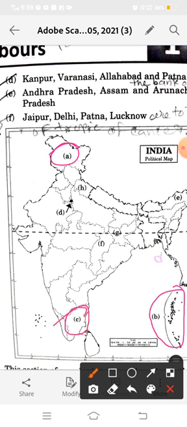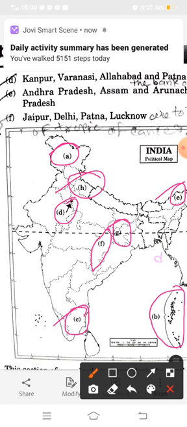Okay. And D is Delhi. And E is Arunachal Pradesh. See, where is Arunachal Pradesh? Here. And where is Chhattisgarh? Chhattisgarh is our F option. So where is the F option? Here. This is Chhattisgarh. Now G is Jharkhand. And H is Uttarakhand. So A, B, C, D are here according to your question. Okay. You can also write the name, and if you wish, you can also make the indicator.